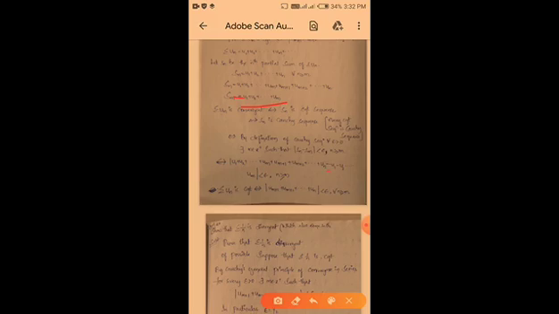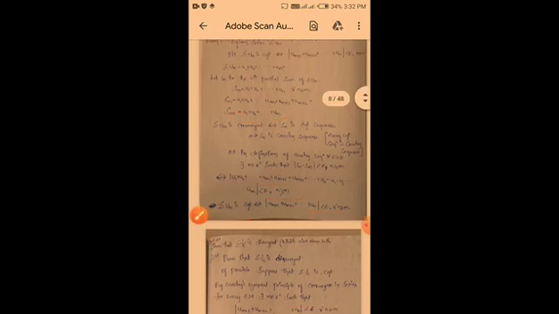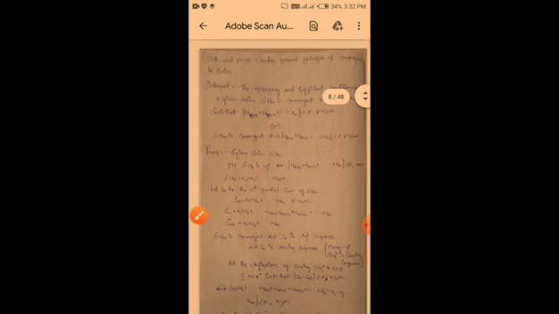So |u(m+1) + u(m+2) + ... + u(n)| < epsilon for all n greater than or equal to m. Here u1 minus u1 plus u2 minus u2, and so on, cancel. So we get: summation un is convergent if and only if |u(m+1) + u(m+2) + ... + u(n)| is less than epsilon for all n greater than or equal to m. So this is the Cauchy's general principle of convergence in series.